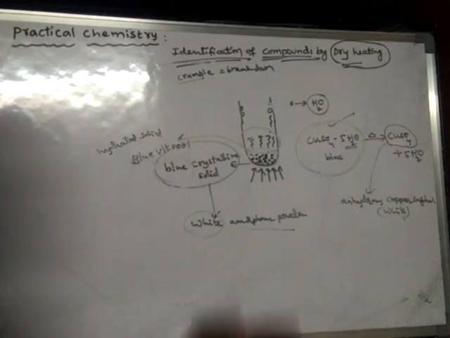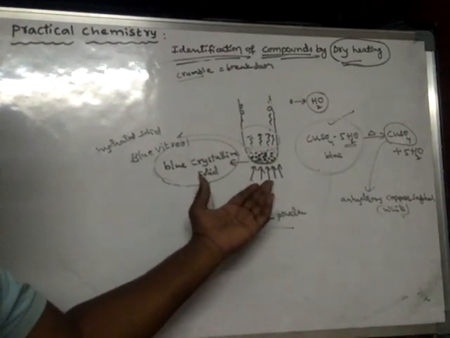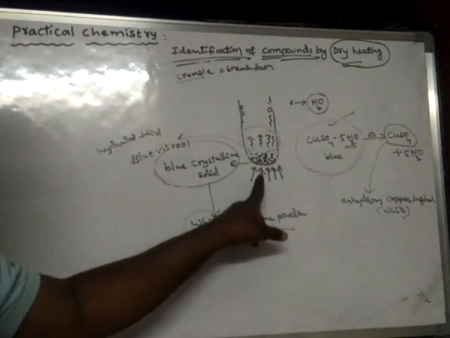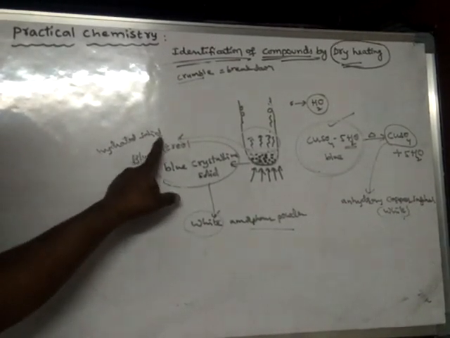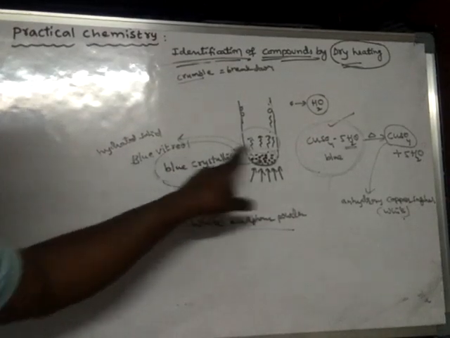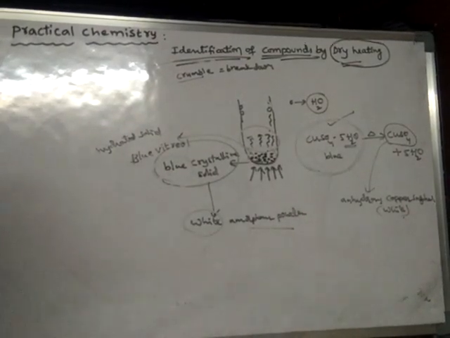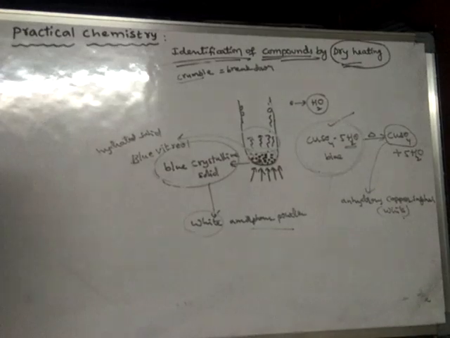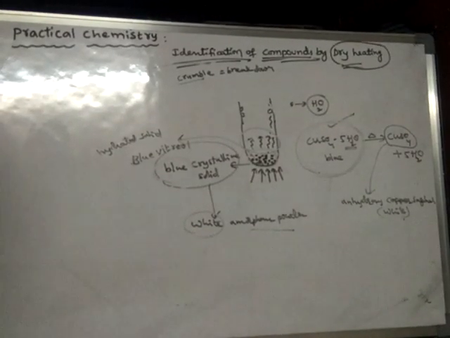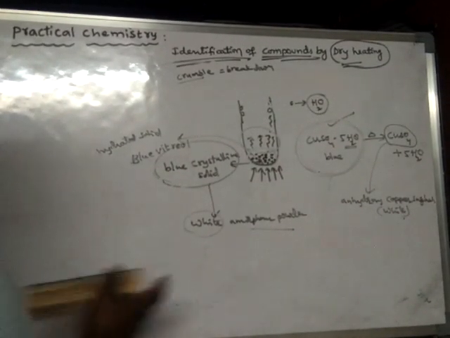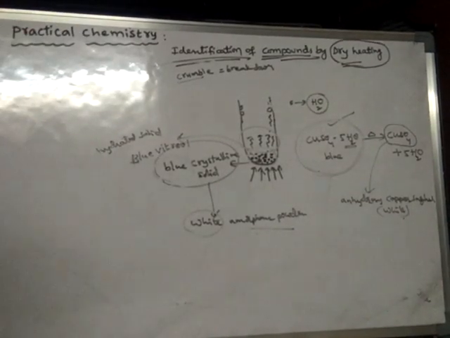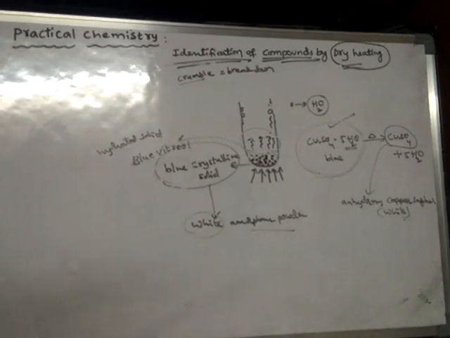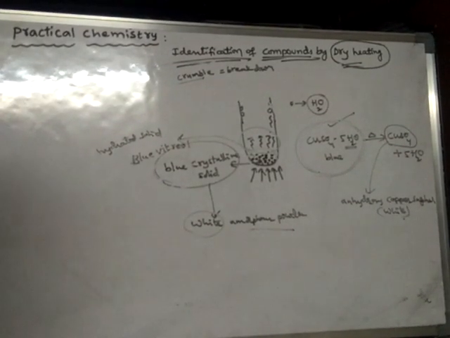So we can conclude that the given substance is a hydrated solid, and it is nothing but blue vitriol, and the formula of blue vitriol is CuSO4.5H2O. In this way the substance is identified as blue vitriol. Now we will learn some more compounds in the next class.